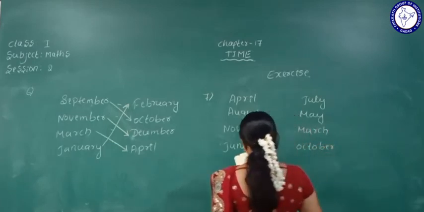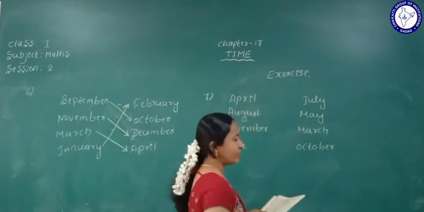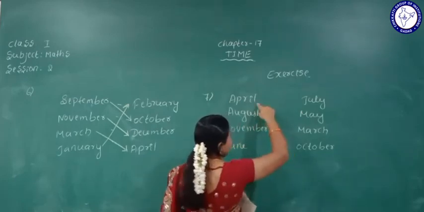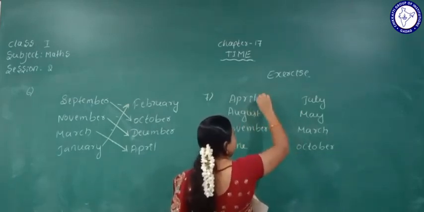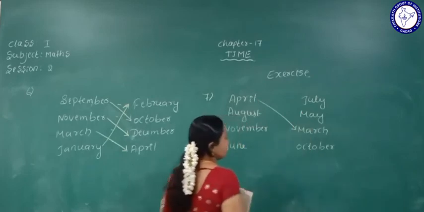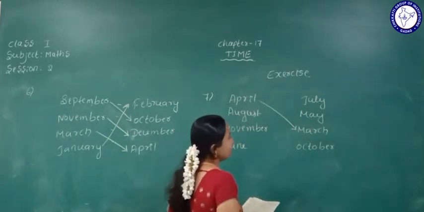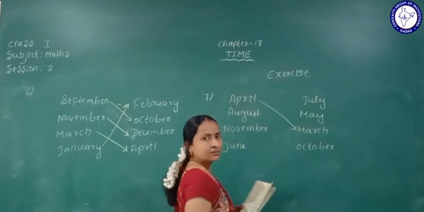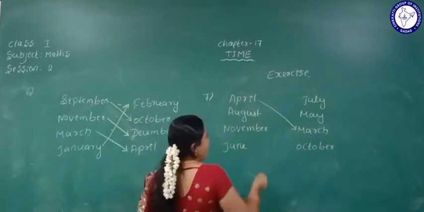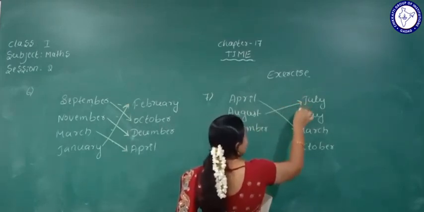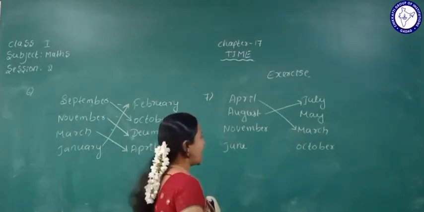Here we will match the before month. Before April is March. August before is July.